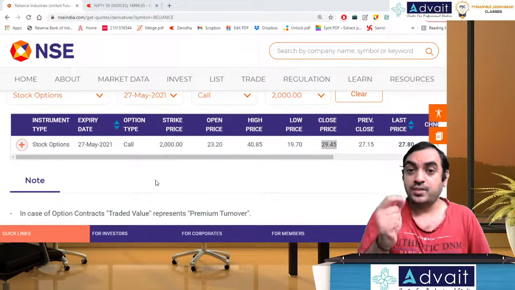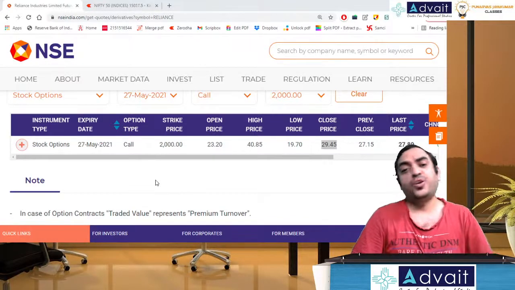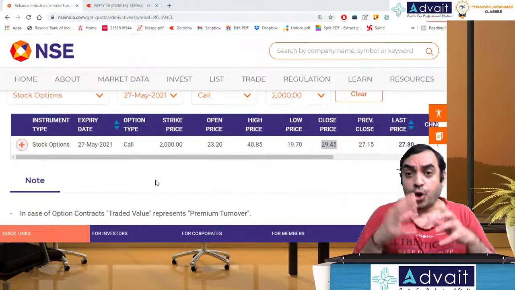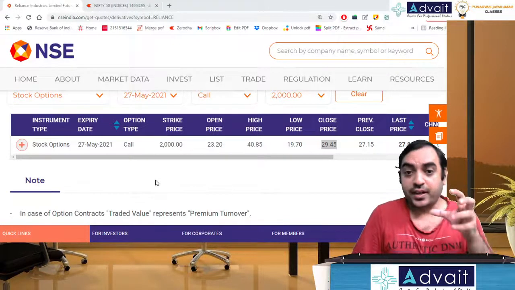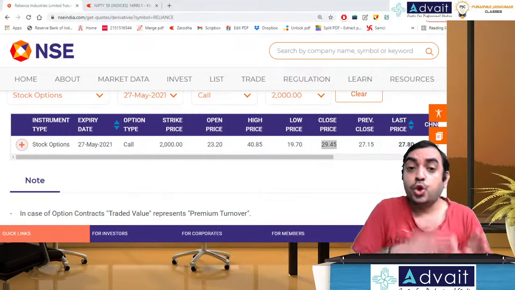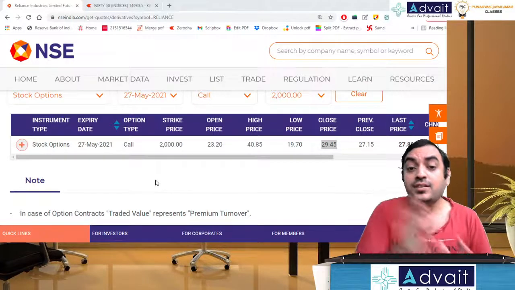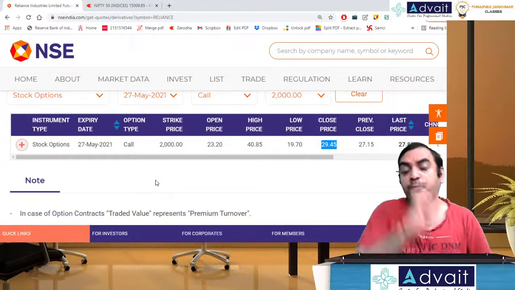So if you think options are like a lottery, trading them, I'm sure you're going to lose. And that's why many people lose in the stock market, especially in option trading. What you're not looking at is this: 2000 is the strike price. And if the holder has to make money, it has to go beyond 2000, and not just 2000. It has to cross 30 rupees also, 29.45 rupees also.